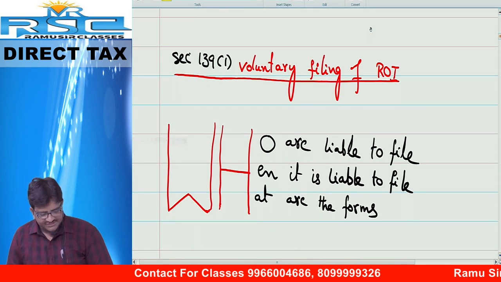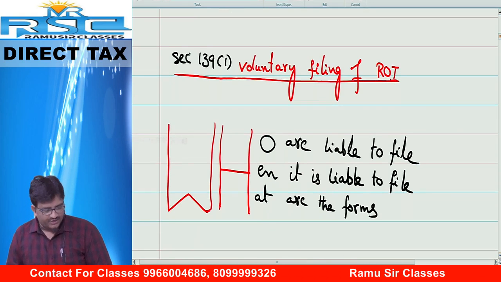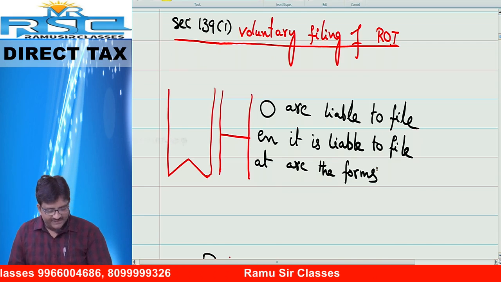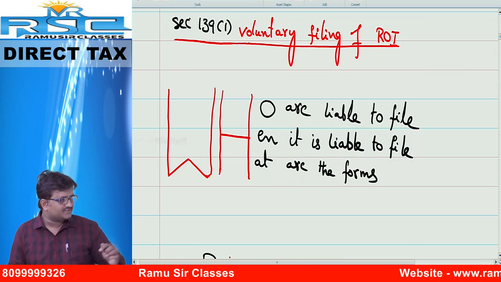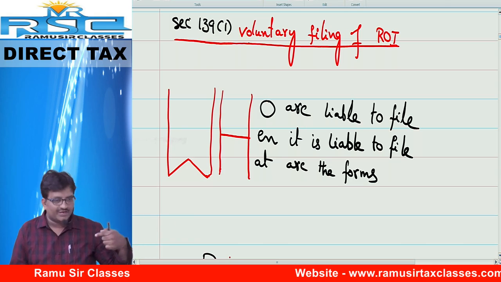First one, 139 subsection 1, voluntary filing of return of income. Please follow. I will give the running notes. First, listen carefully. 139 subsection 1, first section, voluntary filing of return of income. No one will ask you to come and file the return. Voluntarily, you have to come and file the return.